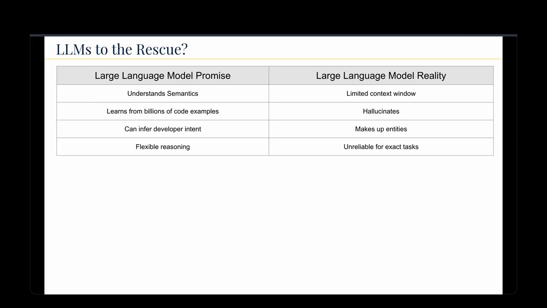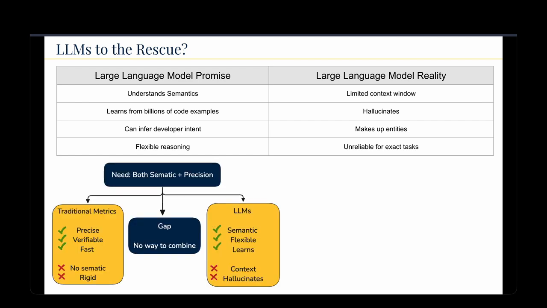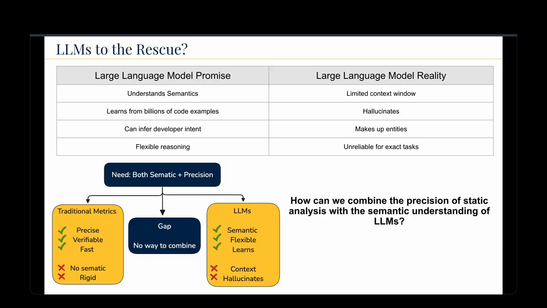So going back to the promises, right? An LLM can promise that it can infer developer intent, but in reality, they make up entities. They also promise flexible reasoning, but in reality, they're unreliable for specific tasks. LLMs are primarily driven by syntax, but offer little semantic understanding based on their training. Traditional metrics and LLMs each have their pros and cons, but we need to figure out a way to combine them both. That raises the question: how can we combine the precision of static analysis with the semantic understanding that the LLMs offer?